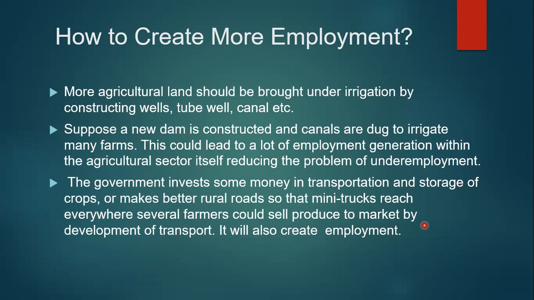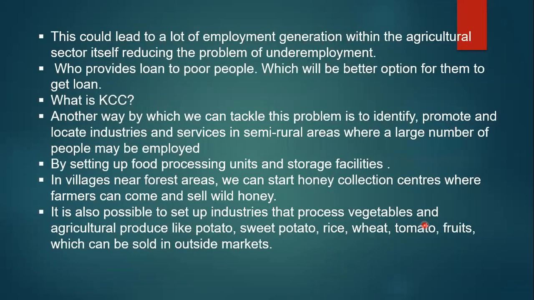This could lead to a lot of employment generation within the agriculture sector itself, reducing the problem of unemployment. Two methods we got. The first method is the development of irrigation facilities. Next, the development of transport and construction of storage facilities. A lot of people will get jobs in the villages. In this case, we can create more and more jobs.